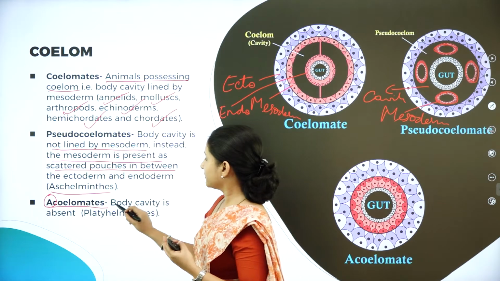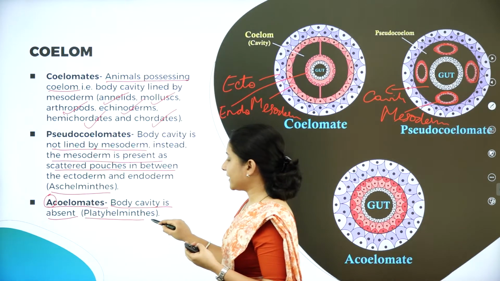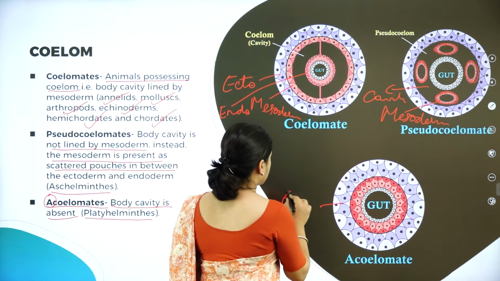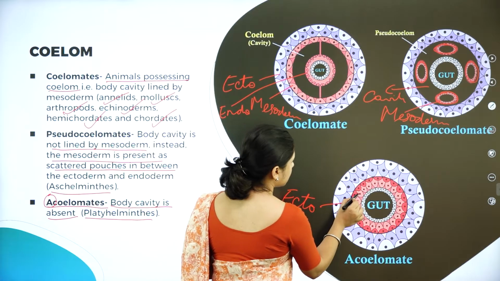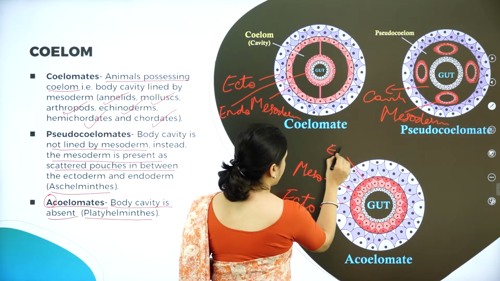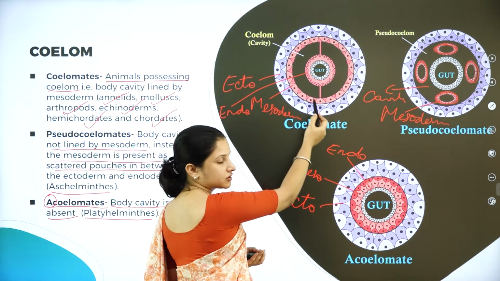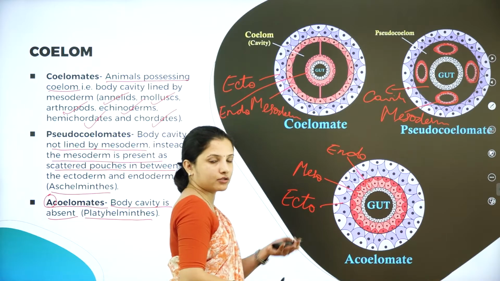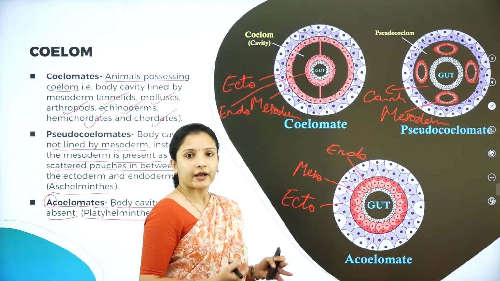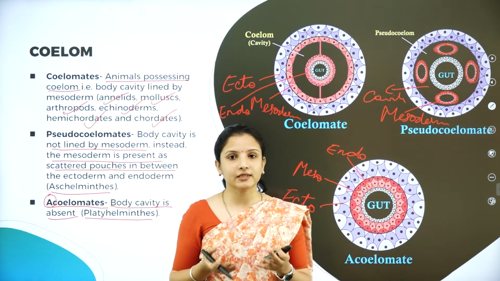So acoelomates means the body cavity is absent. The best example is Platyhelminthes. You can see here they have the ectoderm, then the mesoderm, and the endoderm. But just like here a cavity was there, here there is no cavity at all. The three layers are there, but soon after the mesoderm, the endoderm is present. No cavity at all in between. So those are called acoelomates.